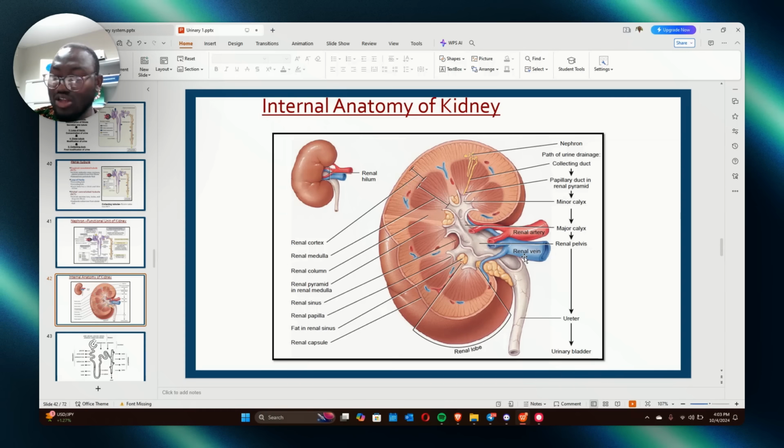So just learn all these things. Learn the function of the kidney. Learn that the kidney helps in the elimination of amino acids, and also that you should know the organs of the kidney. You understand? And everything that is true and false about the kidney. So there are a whole lot of questions I mentioned. A whole lot of questions. I just discussed with you almost more than 80 questions.